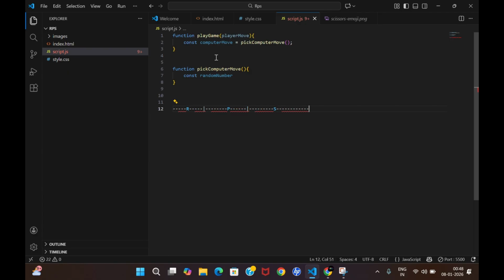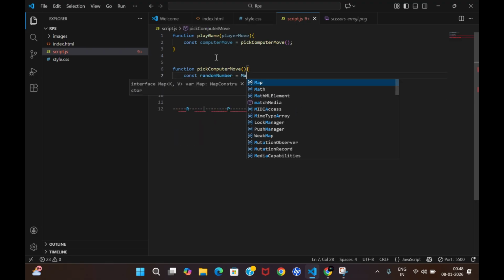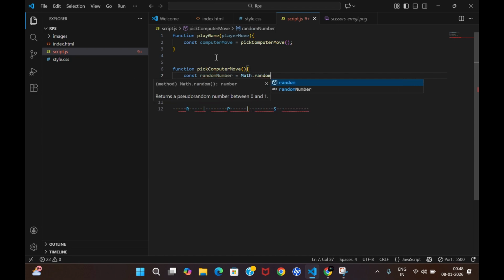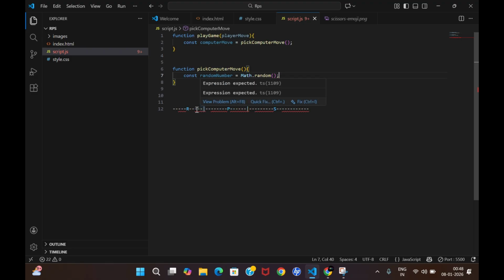So this is the logic which we are going to use, and the functionality we need is nothing but Math.random. Now Math.random chooses a number from 0 to 1, and it can be a decimal value. So if a number lies between 0 to 1 by 3, we are going to assign the computer move to be rock. Between 1 by 3 to 2 by 3, we will assign the computer move to be paper. And similarly, between 2 by 3 to 1, we will assign the computer move to be scissors.